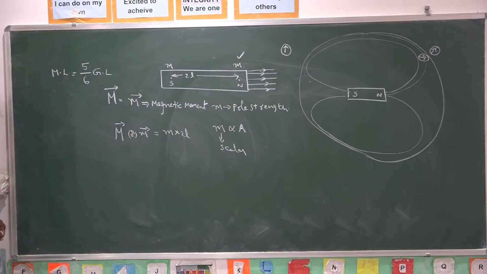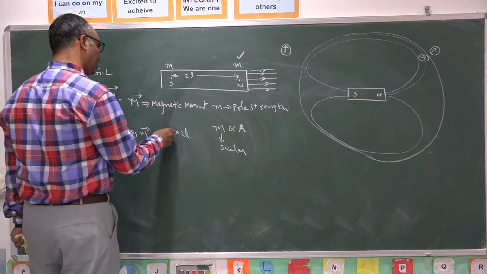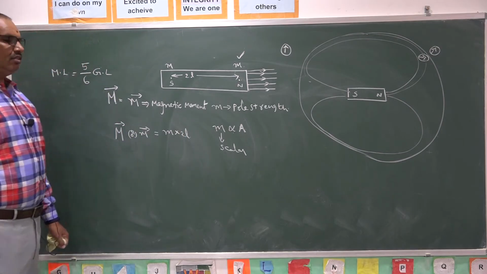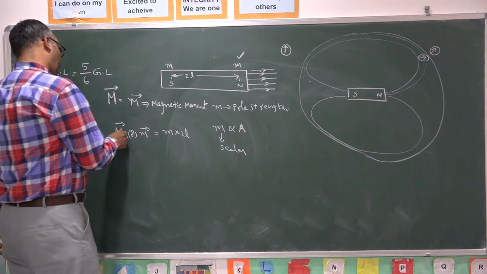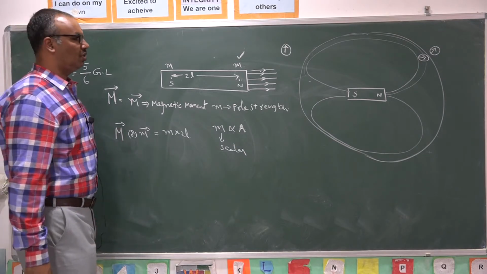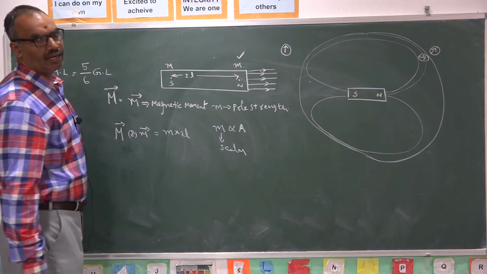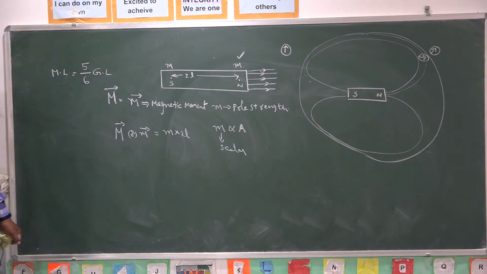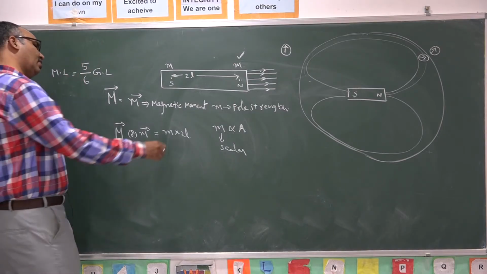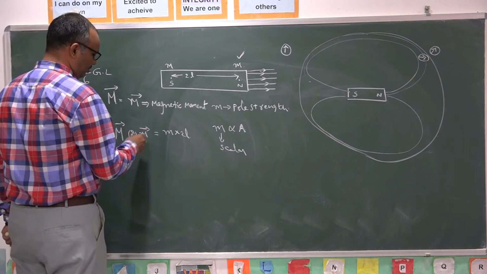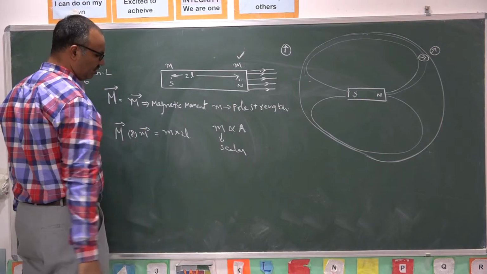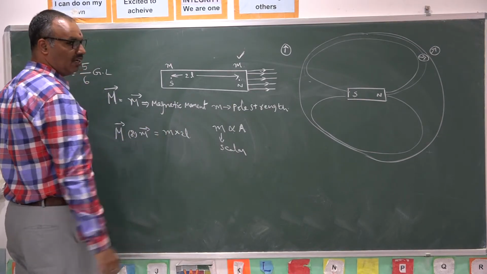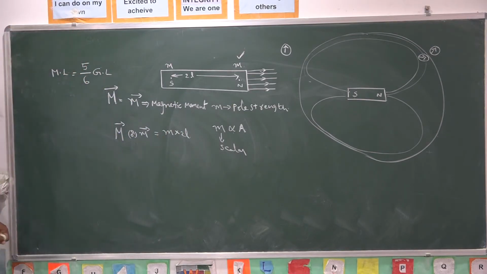So magnetic moment is proportional to pole strength as well as length of the magnet, and it is the quantity used to represent the strength of a magnet. Pole strength indirectly depends on area of cross section, and magnetic moment depends on the length of the magnet.